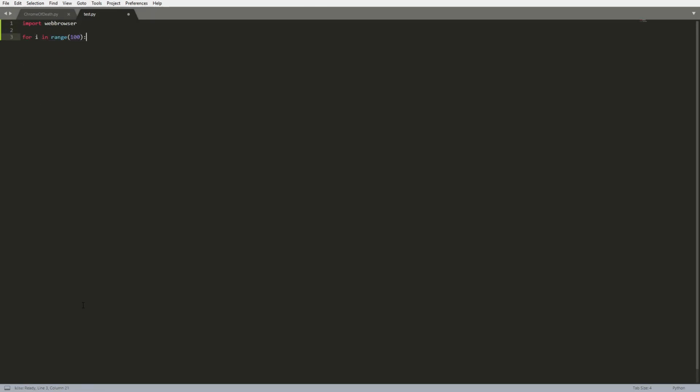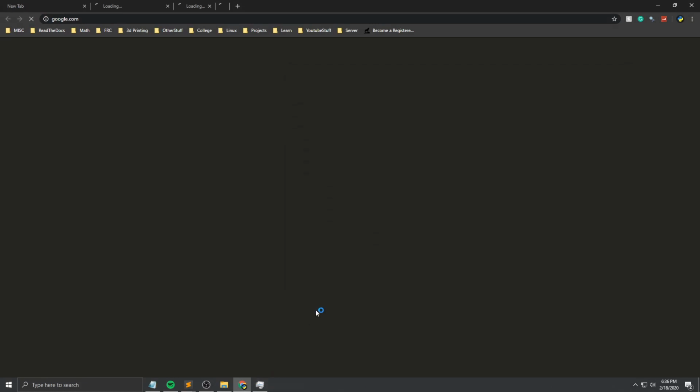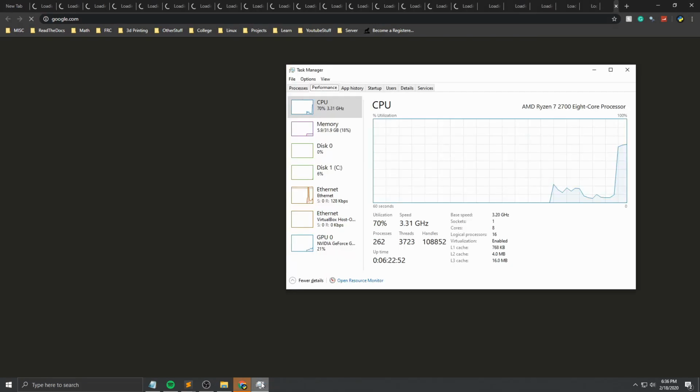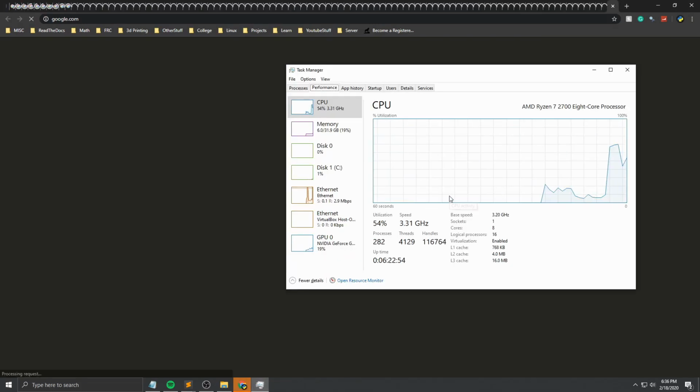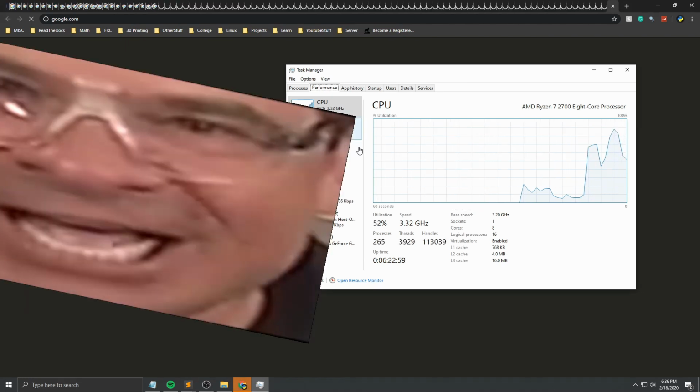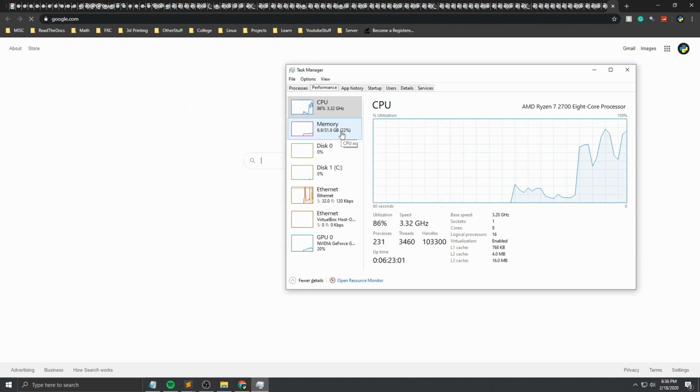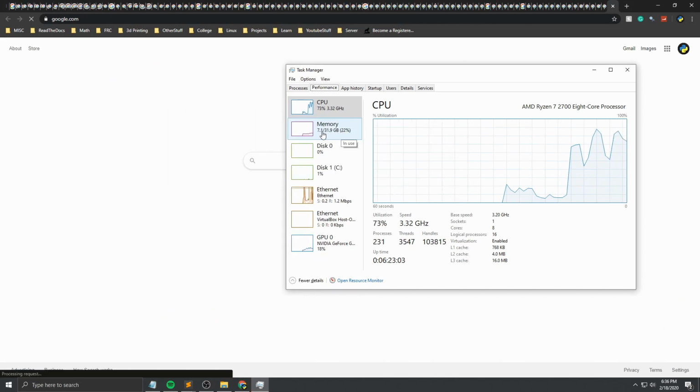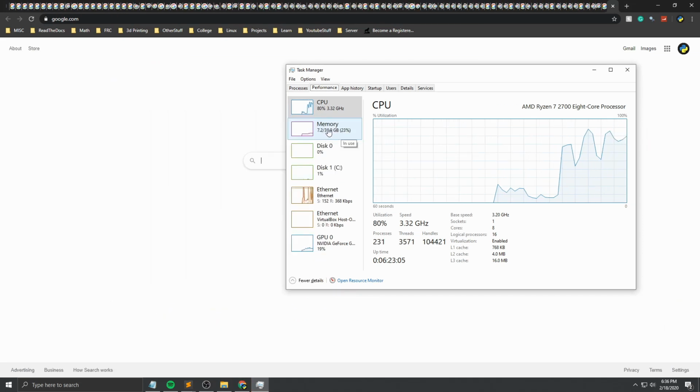Alright, so now I'm just going to make a little quick testing script that just opens a lot of tabs. Alright, so that went pretty quick. Now I just have to open up Task Manager while it's... oh boy. That's painful. Now that's a lot of damage! Wow, they're still loading. I mean, the network here at my college is really fast, but dang.